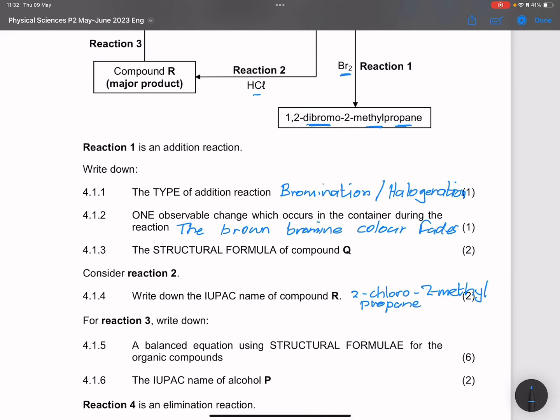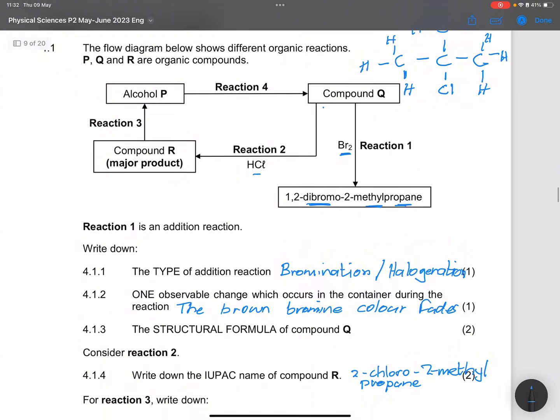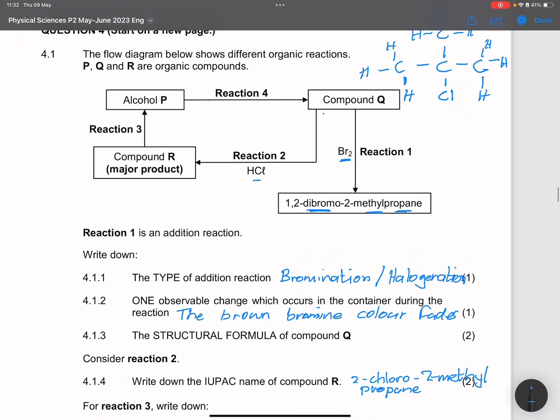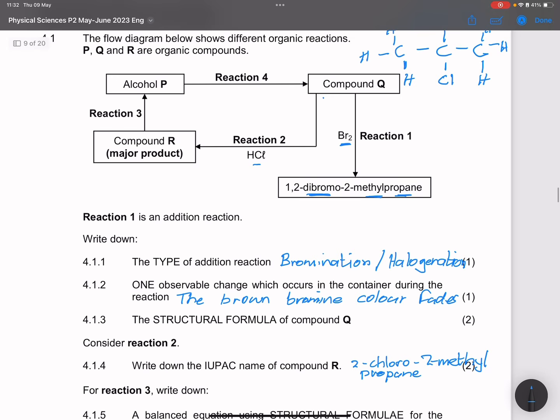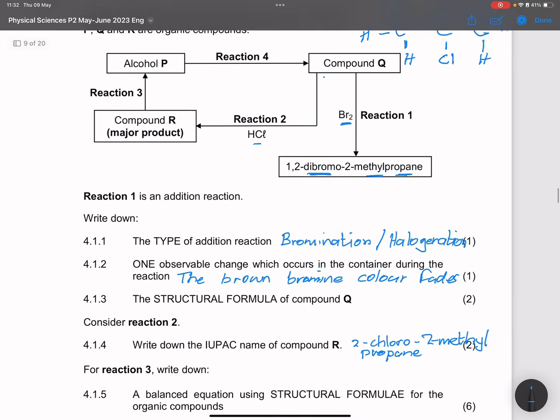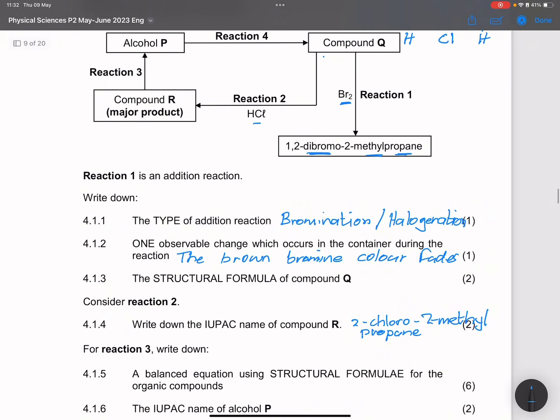They say write down a balanced equation using structural formulae for the organic compounds. So for reaction 3, what happens? We are going to take the 2-chloro-2-methyl propane, and we need to write a balanced reaction using structural formulae.